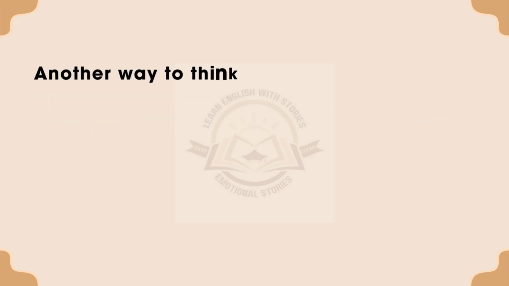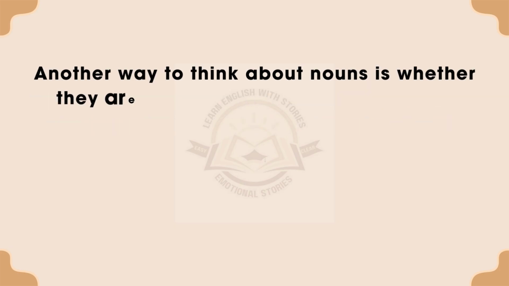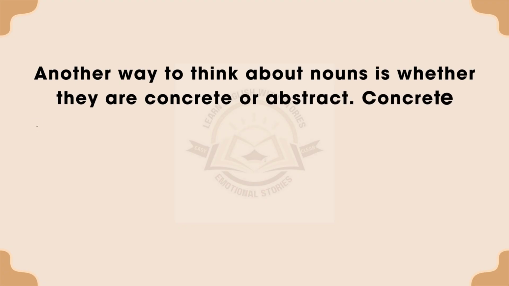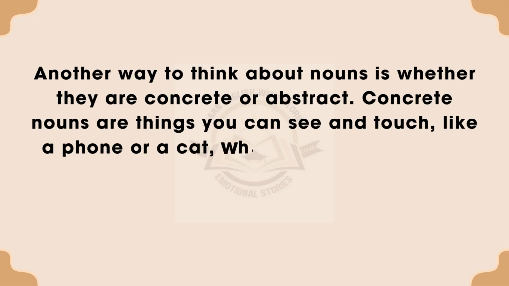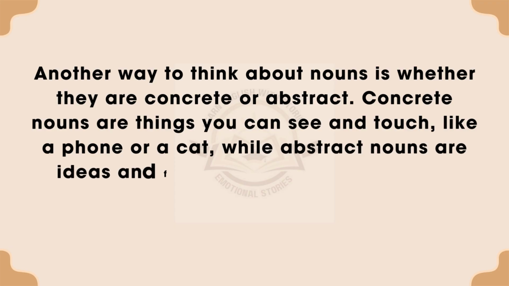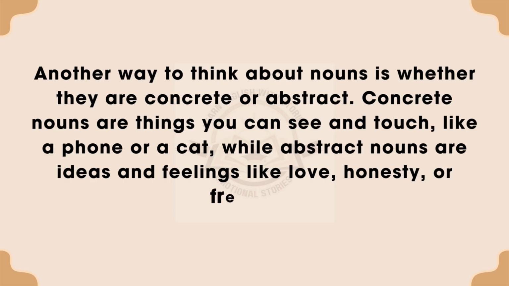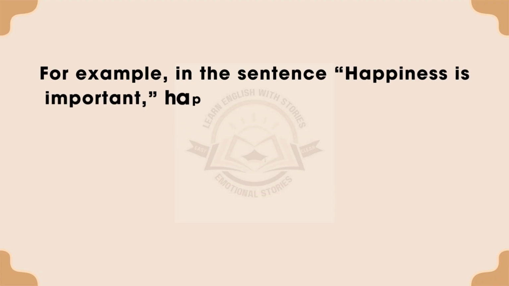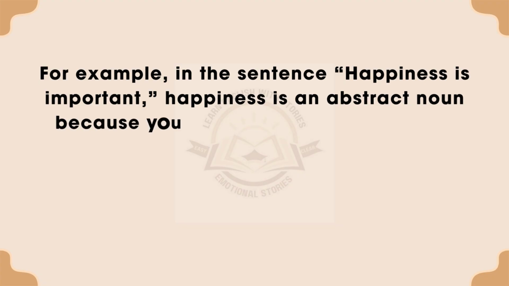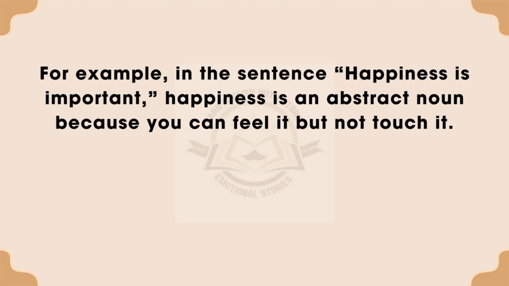Another way to think about nouns is whether they are concrete or abstract. Concrete nouns are things you can see and touch, like a phone or a cat, while abstract nouns are ideas and feelings, like love, honesty, or freedom. For example, in the sentence, "Happiness is important," happiness is an abstract noun because you can feel it but not touch it.